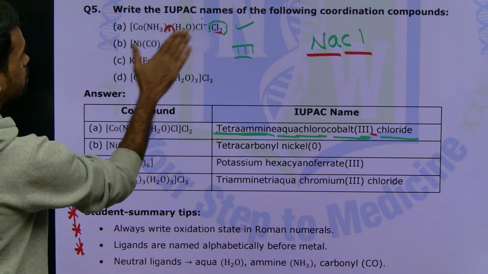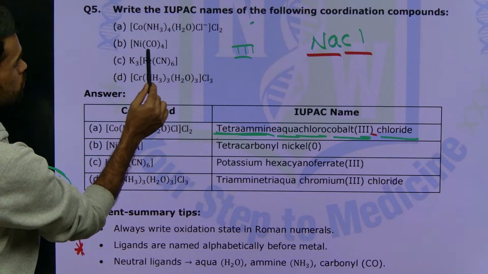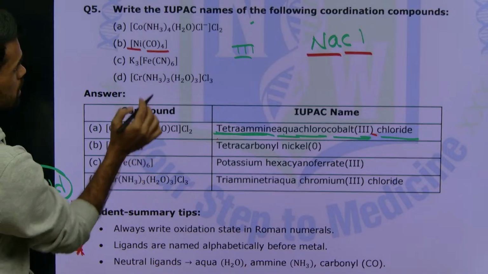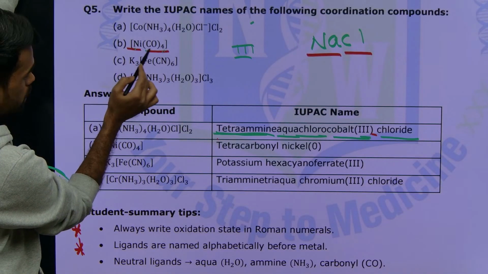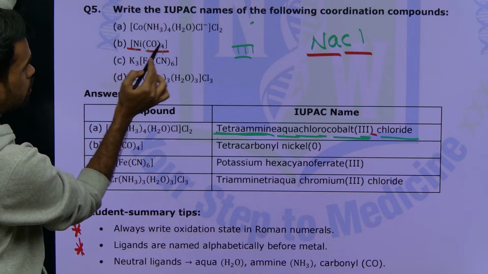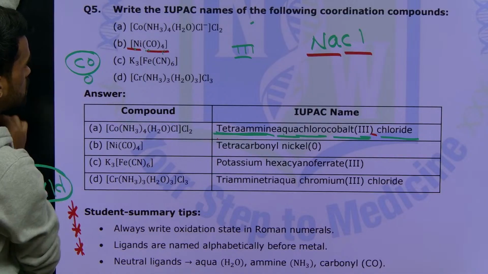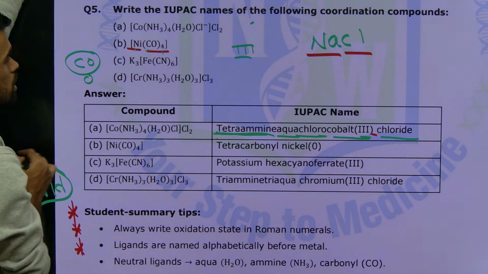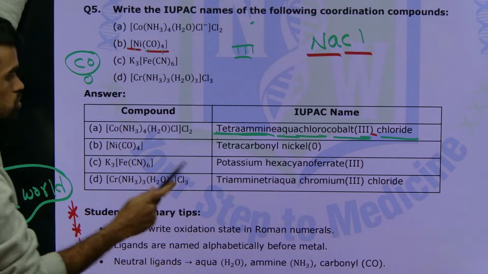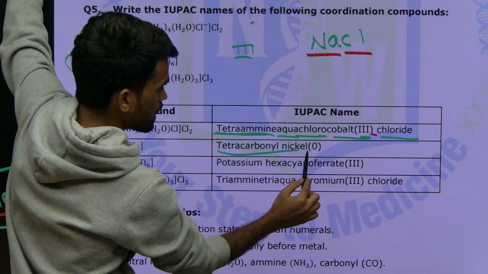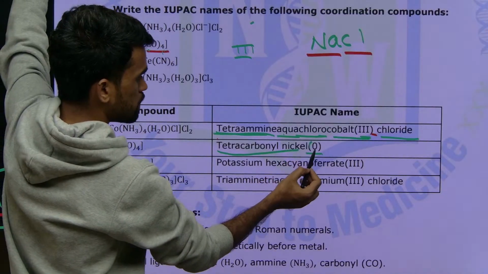Then next one here you have carbonyl ligands, how many are there? 4, with the nickel complex. Okay, so tetracarbonyl nickel, what is the oxidation state? Carbonyl is a neutral ligand, so the oxidation charge with respect to carbonyl is 0. Therefore there is no charge here, so the oxidation state of nickel here is 0. So you can see here tetracarbonyl nickel 0. Right, you need to indicate the oxidation state in this parenthesis.